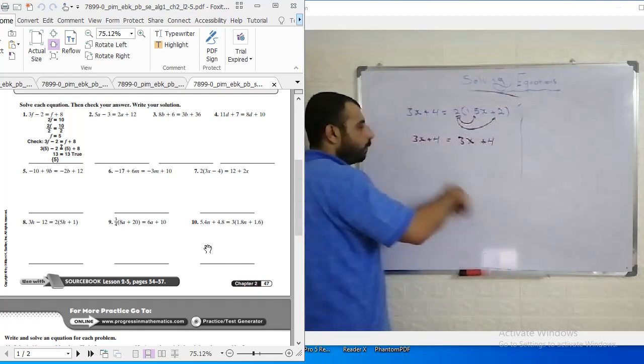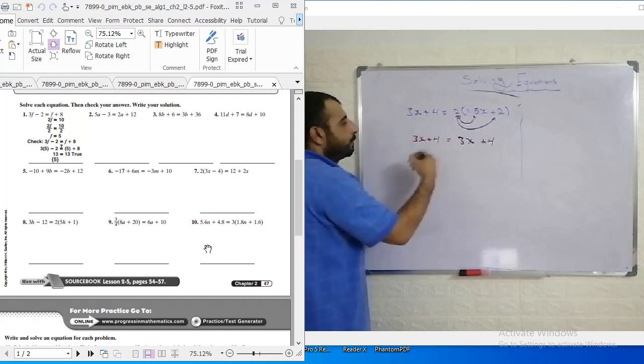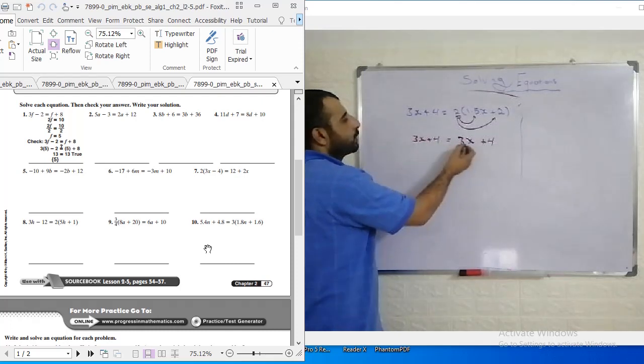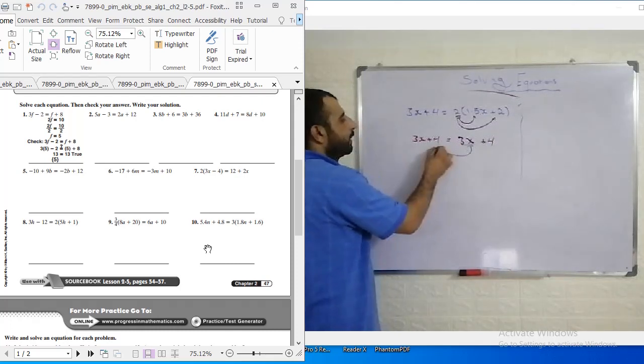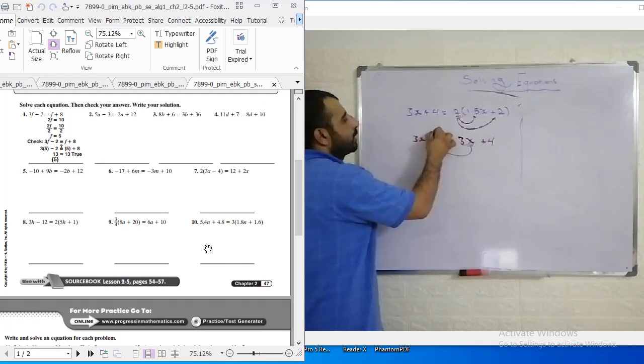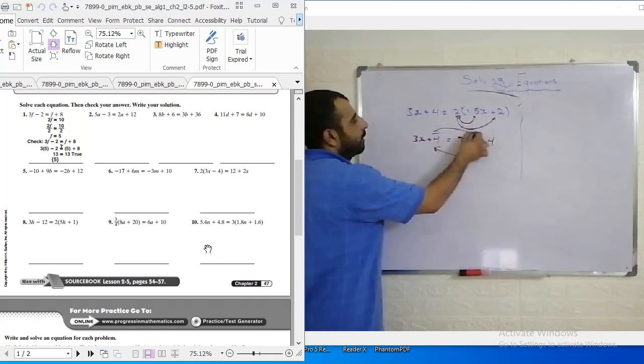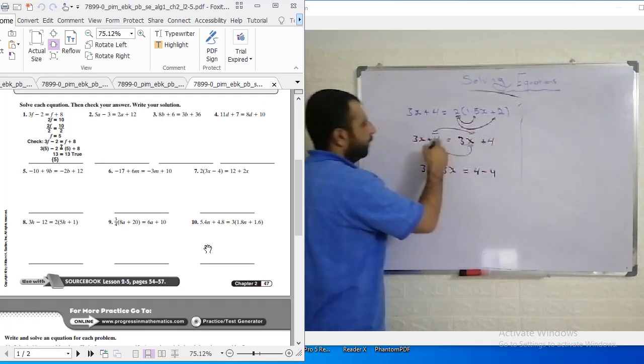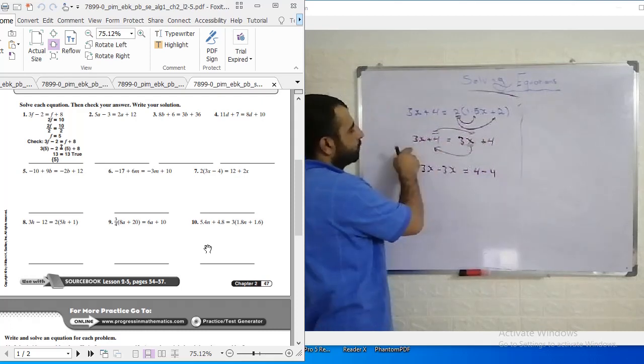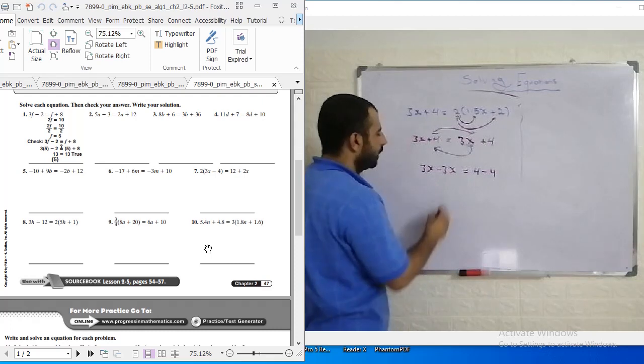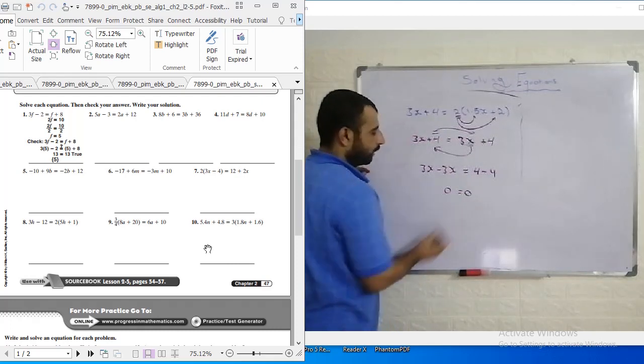And we will get the conclusion now, but I need to complete. So put the variables together and the constants together. We get 3x minus 3x is equal to 4 minus 4. After moving them here, they change to negatives. So 0 is equal to 0. That's good.